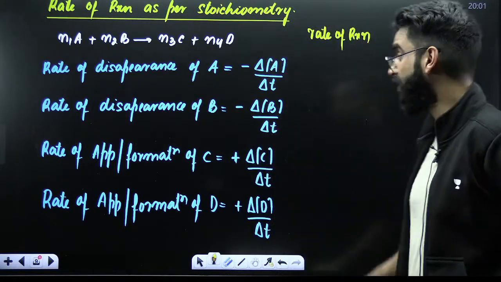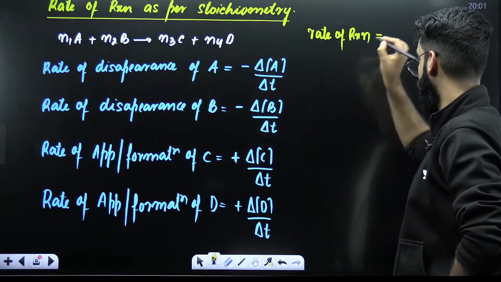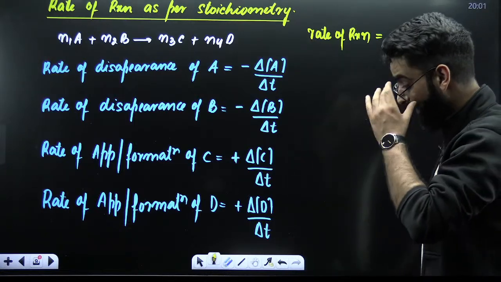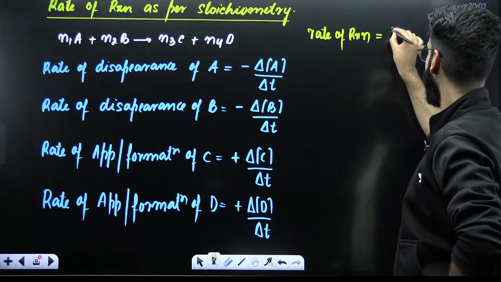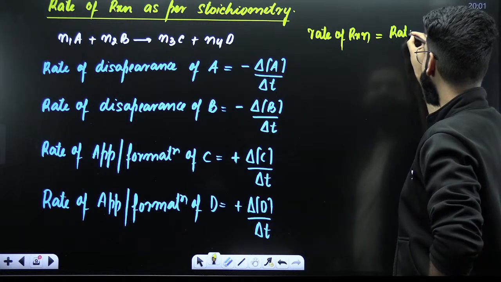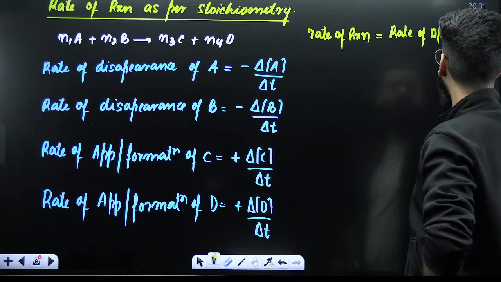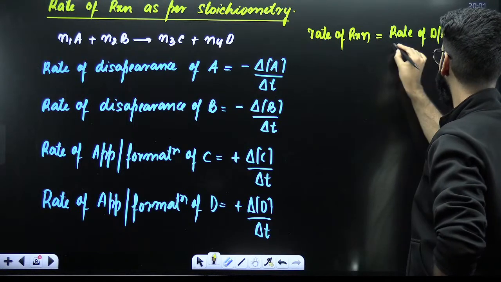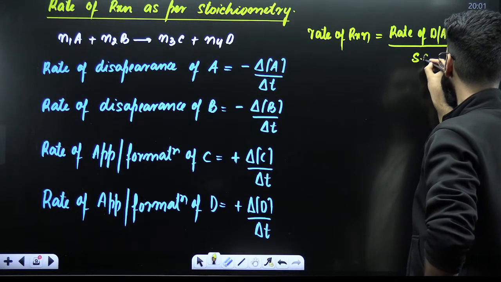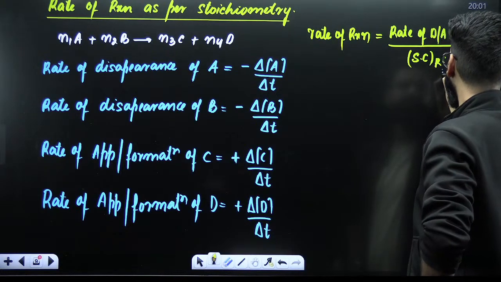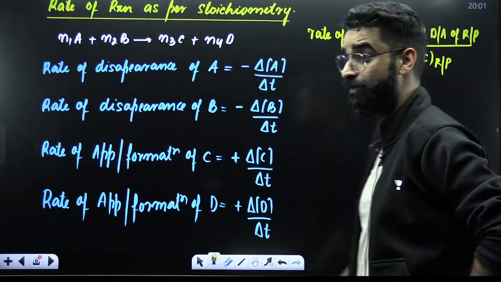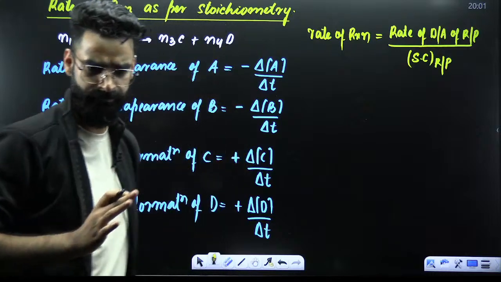Okay. So how do we calculate rate of reaction? Rate of reaction is calculated as the rate of disappearance or appearance of a reactant or product divided by the stoichiometric coefficient of that reactant or product. That's how you calculate the overall rate of reaction.